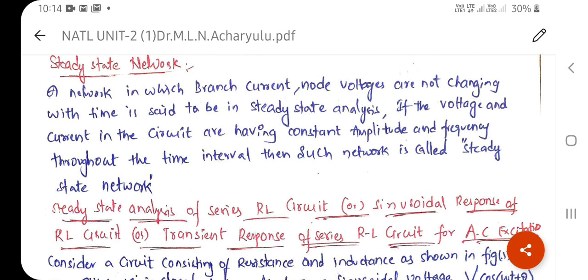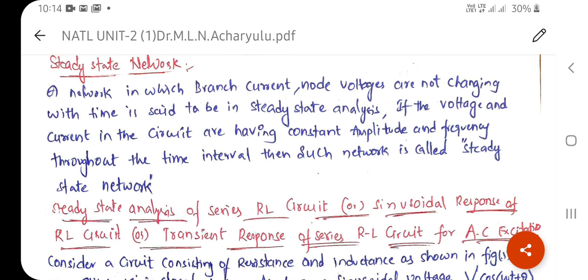Basically, a network in which the branch currents or the node voltages are not changing with time is said to be in steady state. So if the voltage and current in the circuit have a constant amplitude and frequency throughout the time interval, then such a network is called a steady state network. That means there is no alteration of the branch currents or the voltages in the circuit. Now, the steady state analysis of the series RL circuit.